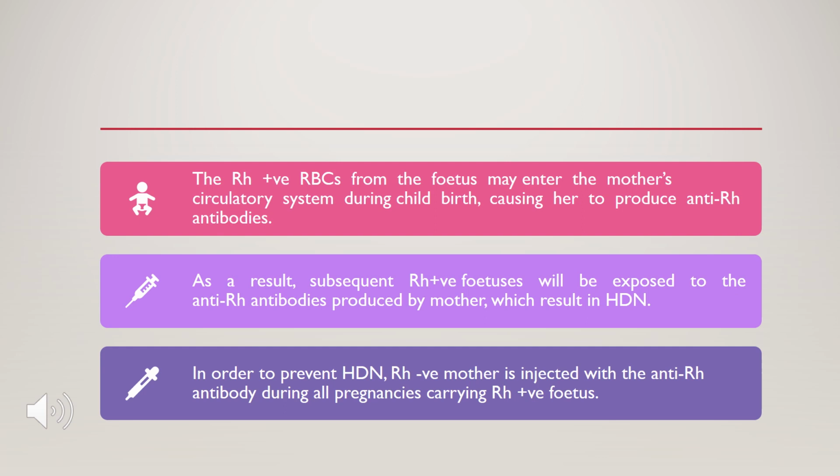To prevent HDN, an Rh negative mother is injected with anti-Rh antibody during all pregnancies carrying Rh positive fetuses. So it is one of the very important complications, but the medical field has come over this problem, and now mothers who are Rh negative can deliver a baby with Rh positive blood group with prior medical treatment.